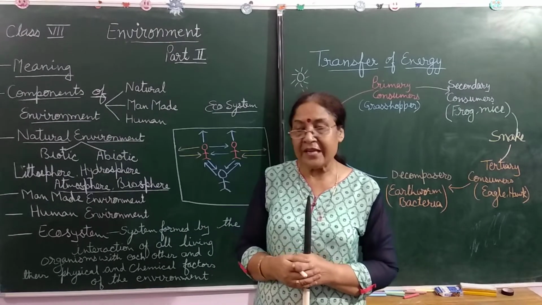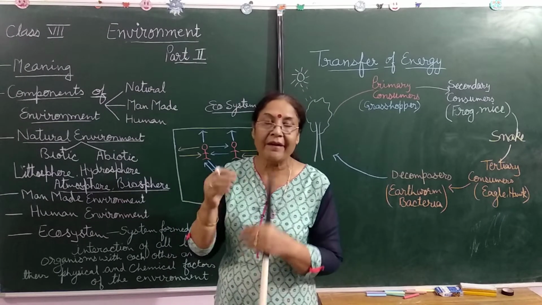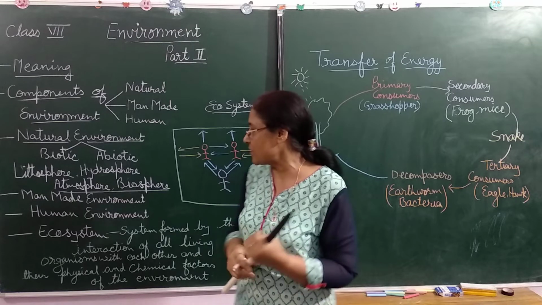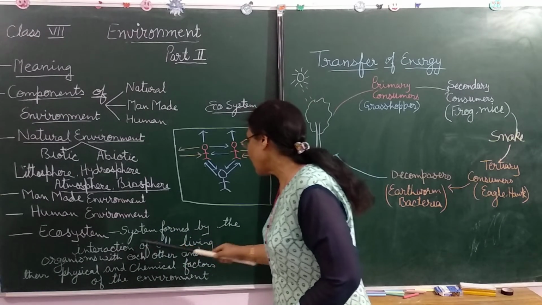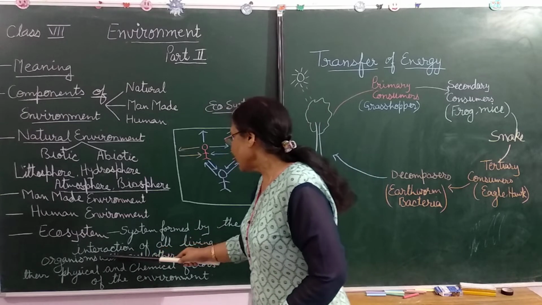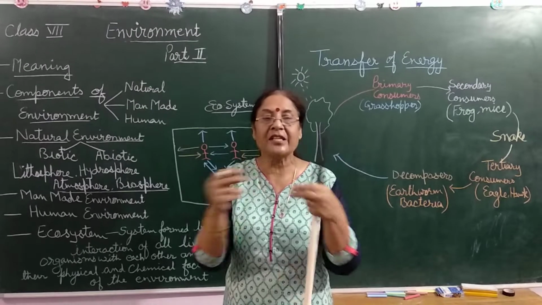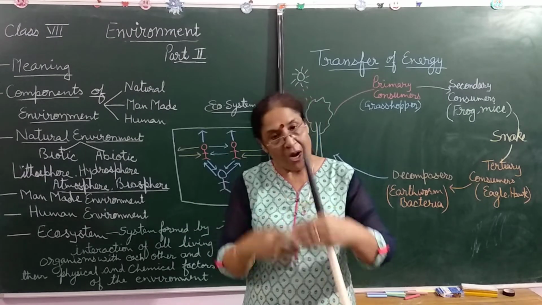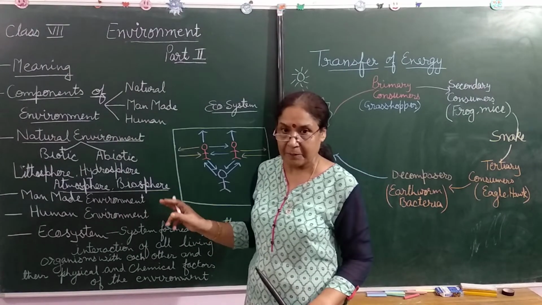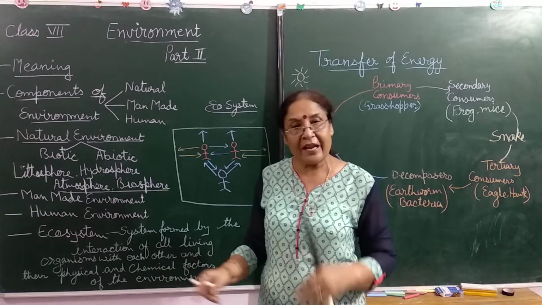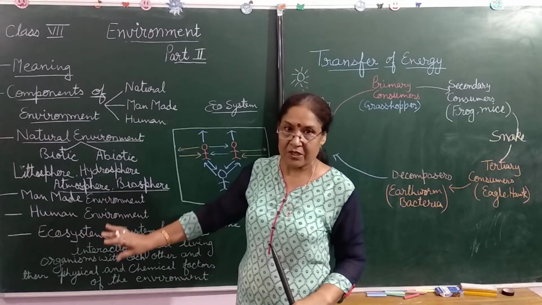Clear? It means man interacts with its surroundings. जहाँ वो रहता है उससे interact करता है. ठीक है? So what is ecosystem? Ecosystem is a system formed by the interaction of all living organisms with each other. Means the people who are living in those surroundings interact with each other. वो आपस में interact करते हैं and they are interdependent on each other. Clear? And side by side they interact with their physical environment also. This system is known as ecosystem.